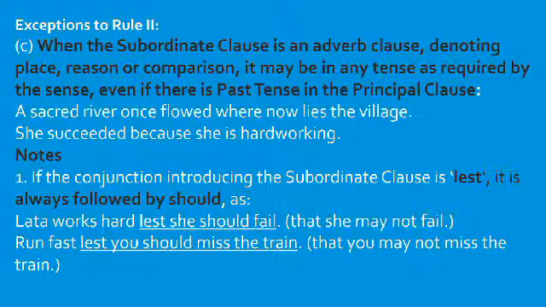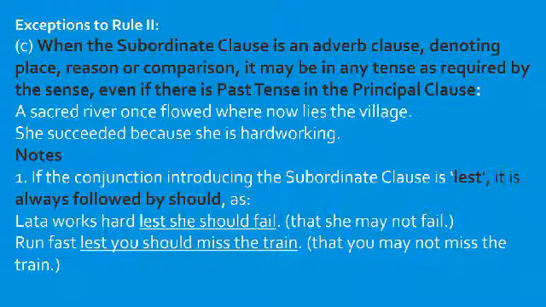For example, a sacred river once flowed where now lies the village. Or, she succeeded because she is hardworking. So see the verb that is used. A sacred river once flowed. So, flowed is the past tense, where now lies is the present tense.